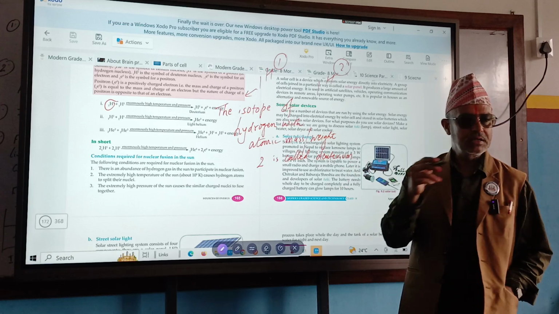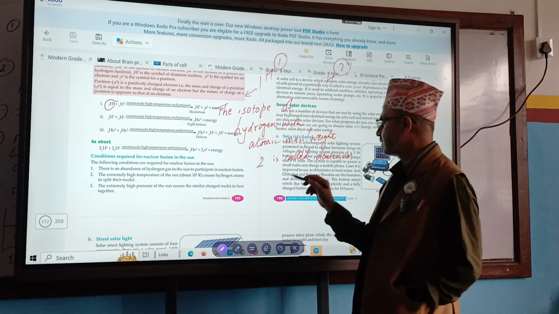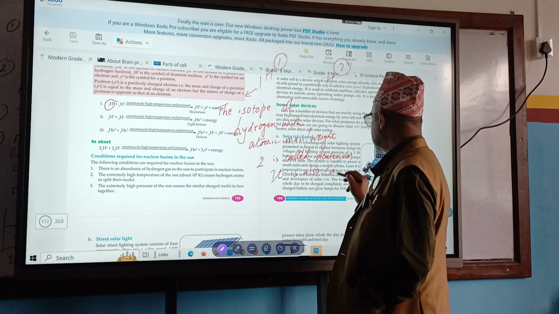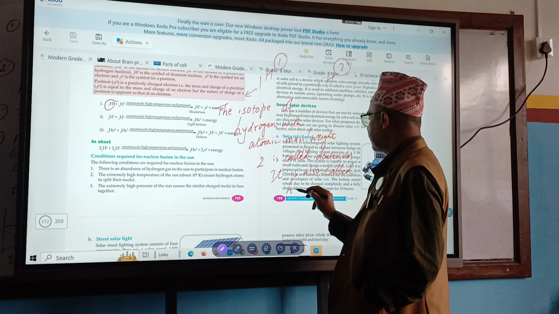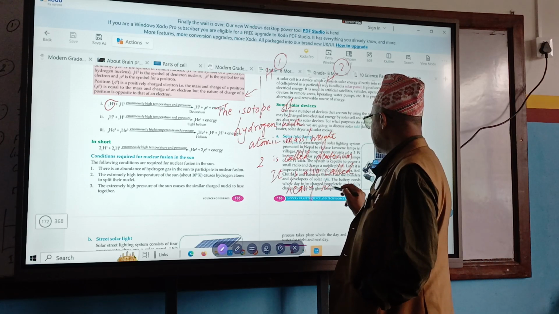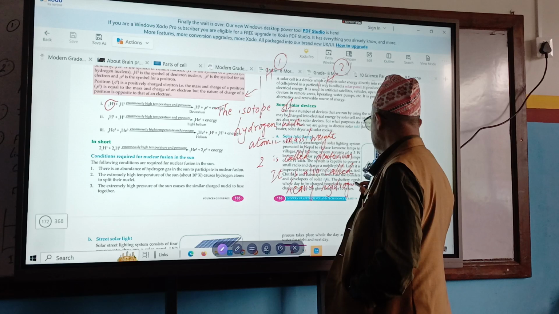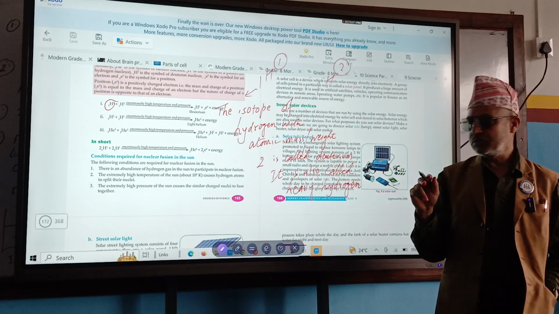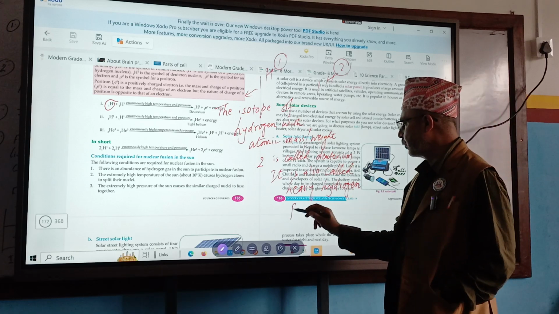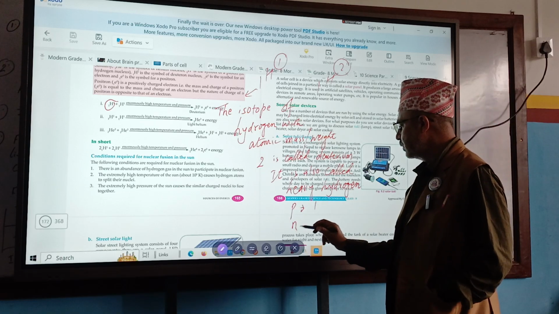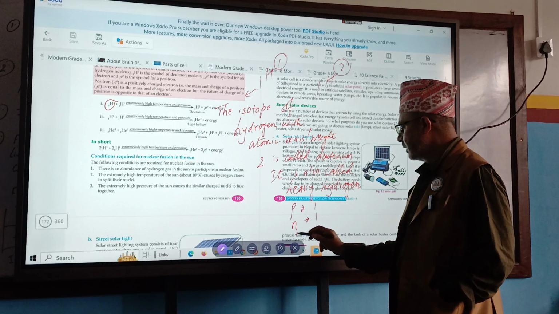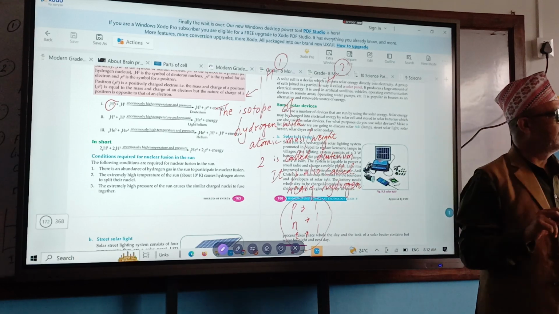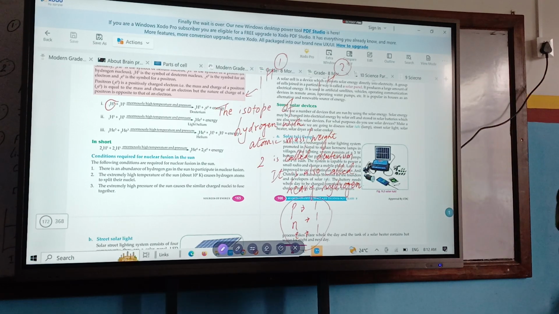Or it is also called, write down, heavy hydrogen. In heavy hydrogen, proton 1, neutron 1, electron 1. I mentioned here P, N, E. P, proton is positively charged.